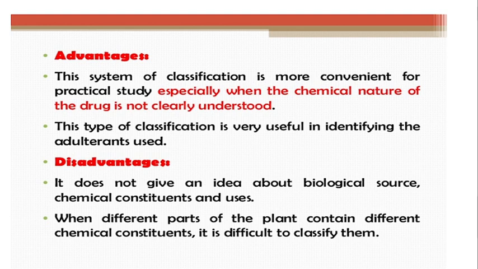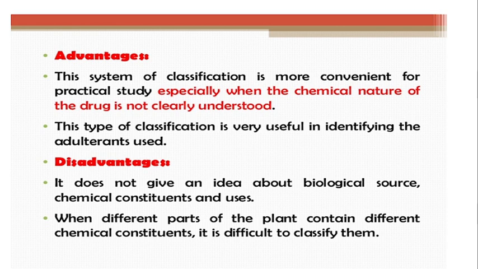Disadvantages: it does not give an idea about biological source, chemical constituent and uses. In this type of classification, we are only classifying the drug according to the various parts of plant, animal or mineral sources used, but we don't know about the chemical constituents present in that drug, as well as the particular therapeutic effect that the drug will give.